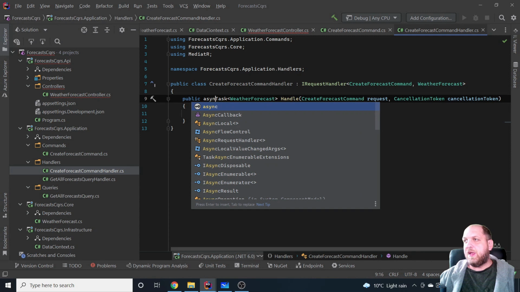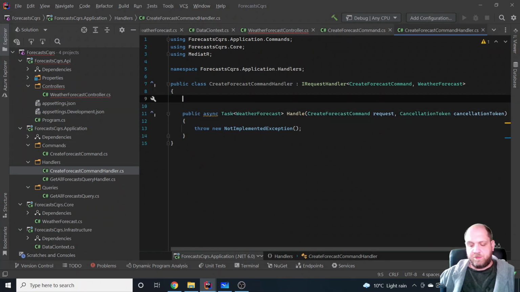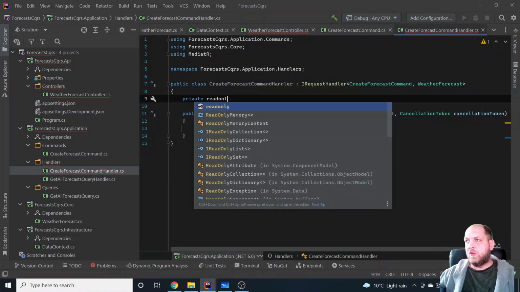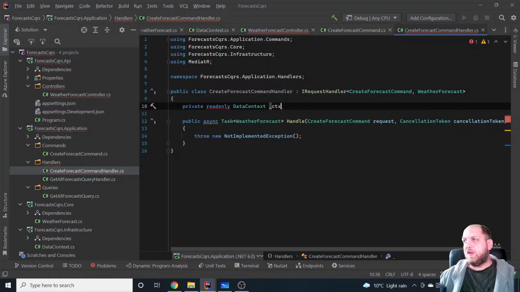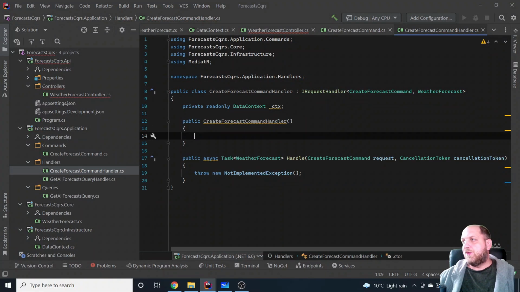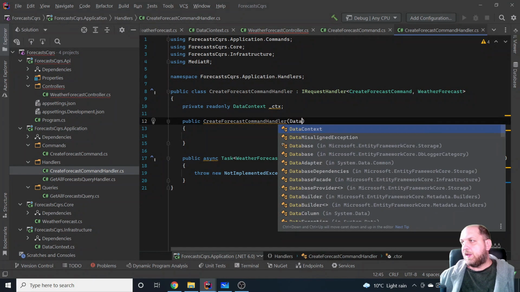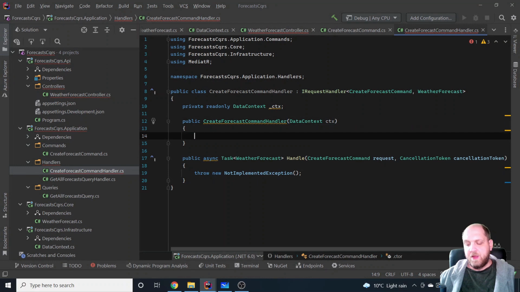This would be an async method, of course. And what we'll need here is a private readonly DataContext context. Okay. And we'll also need the constructor. And the constructor will also need the data context that needs to be provided through dependency injection. And here we just assign that to the field, and we should be good to go.